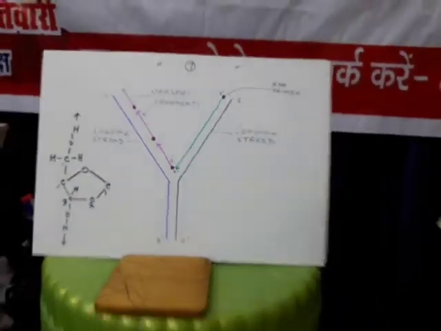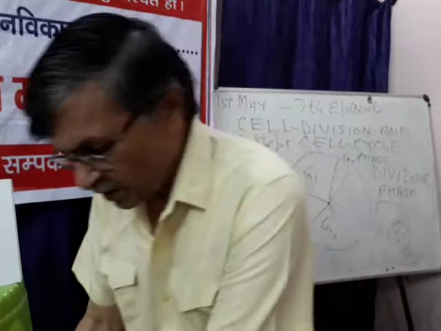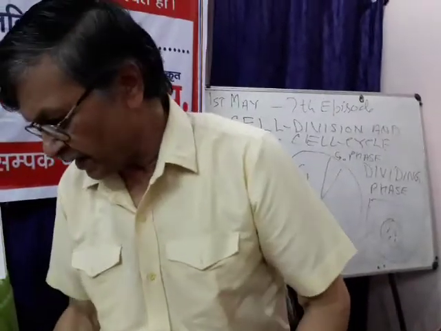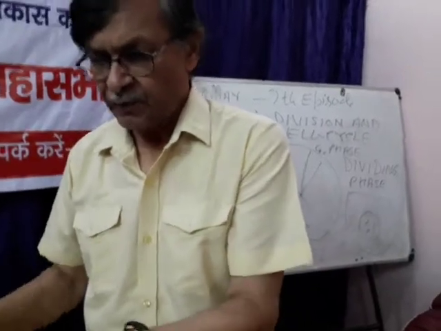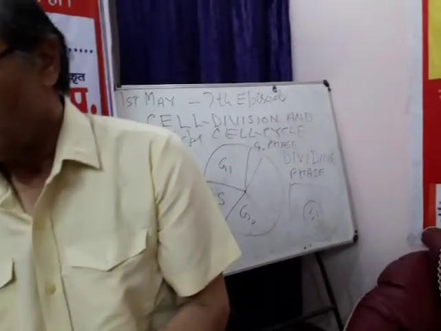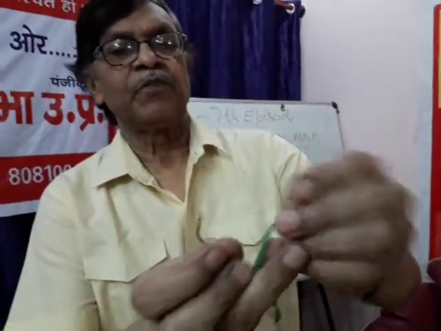One more important thing is there. Every time during synthesis of DNA, the DNA polymerase enzyme cannot unite from the terminal end. If this is the terminal end, the polymerase enzyme cannot function from the tip.